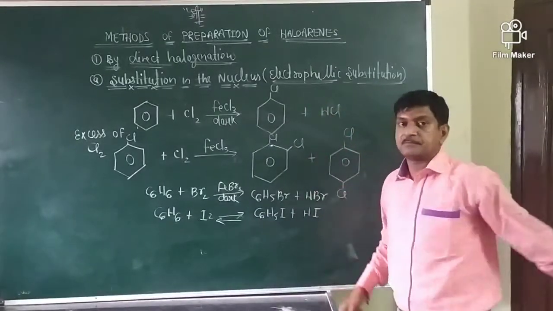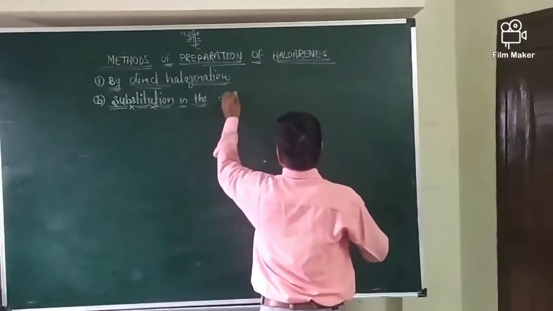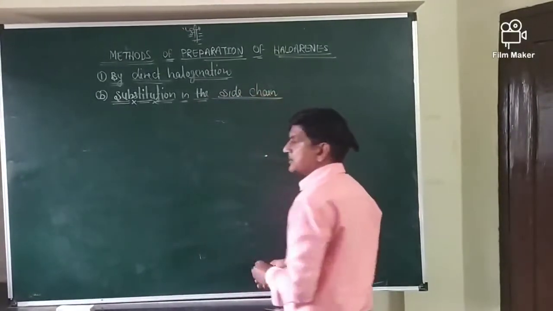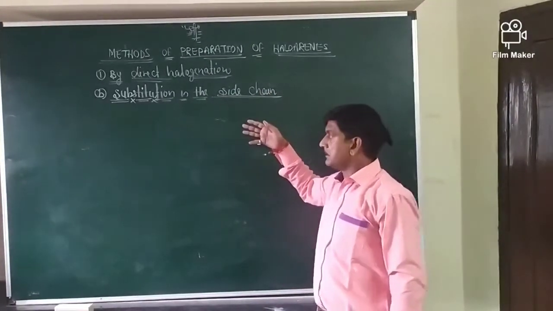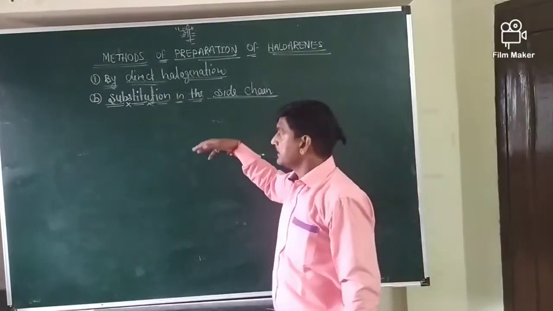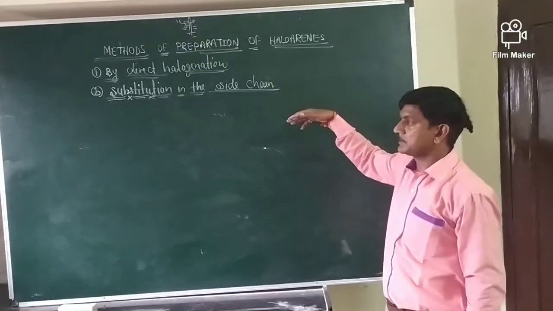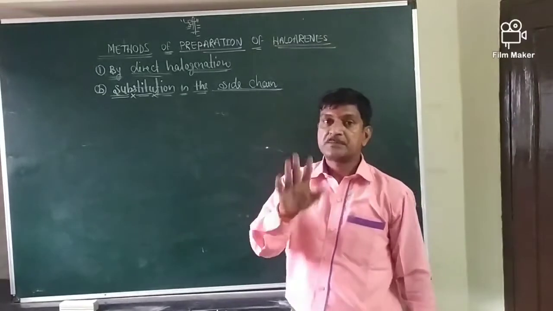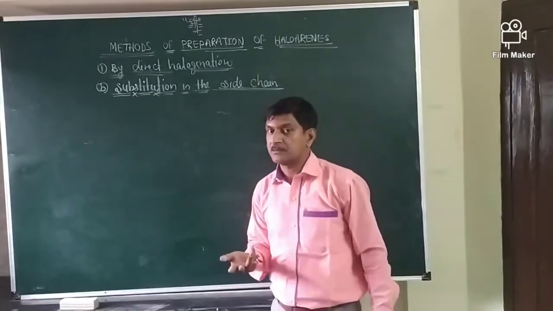Now we'll see the second one, substitution in the side chain. Halogenation takes place at high temperature and in the absence of halogen carriers, even in dark. These react to give halogen derivatives which appear in the side chain. So one hydrogen atom of the side chain can be replaced by a halogen atom. Alkyl halides are obtained.